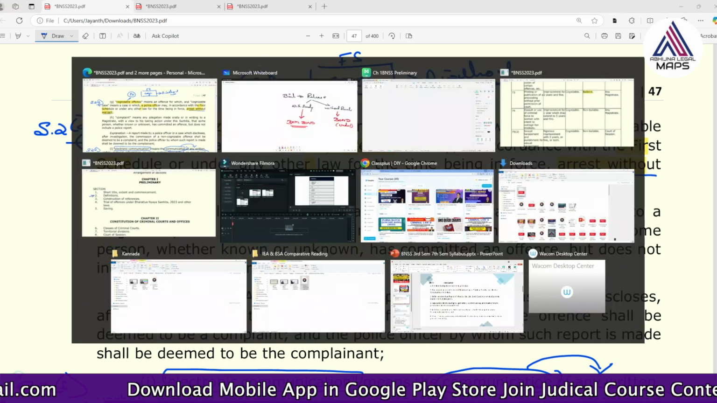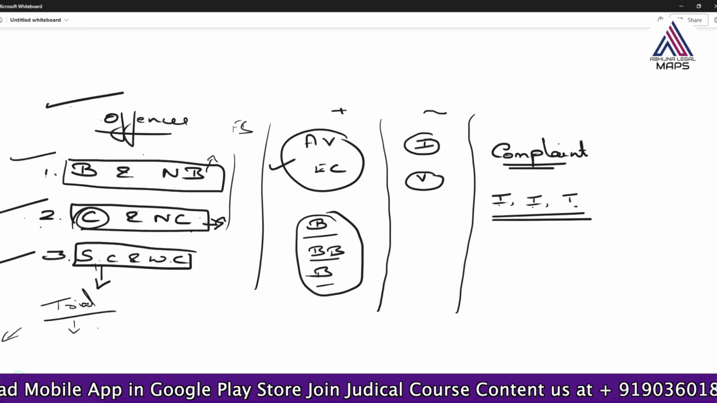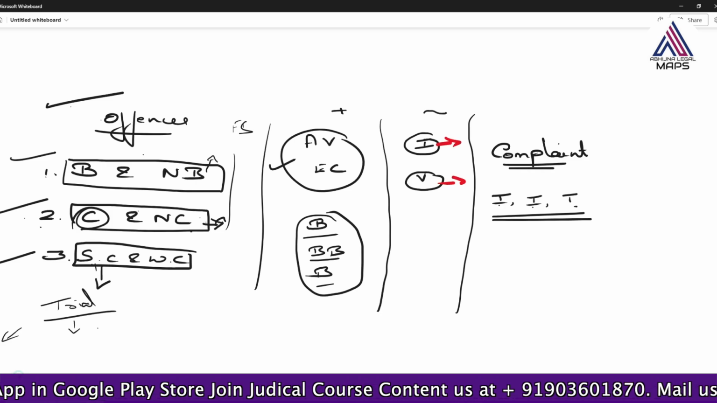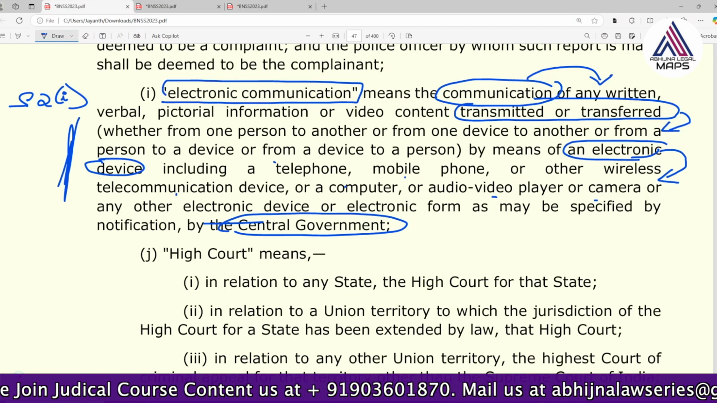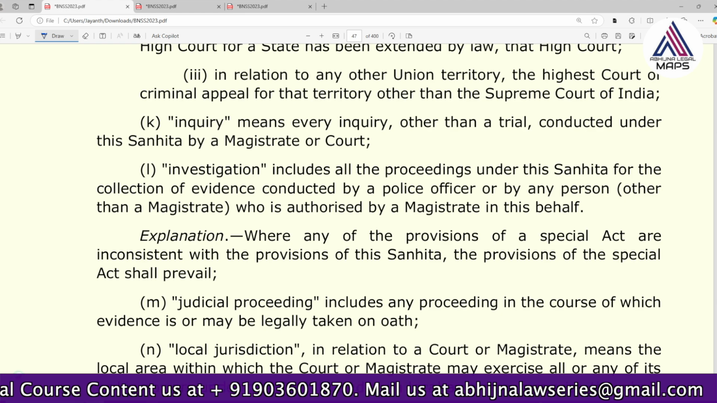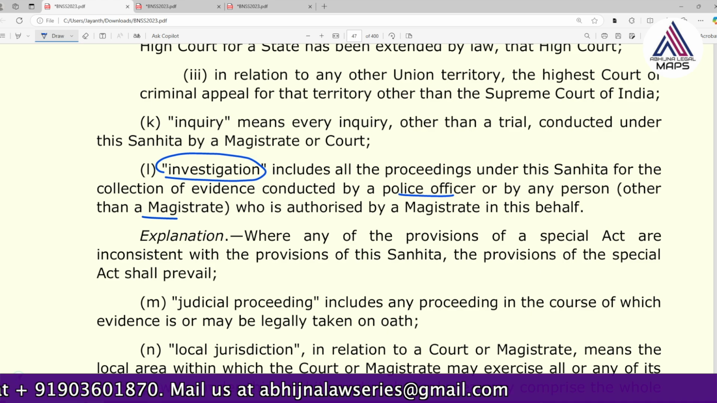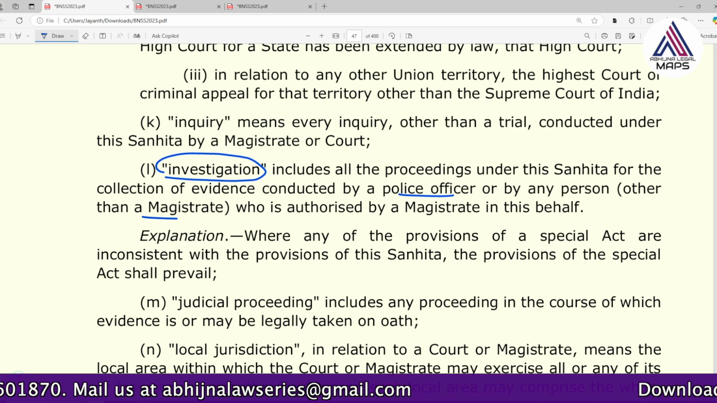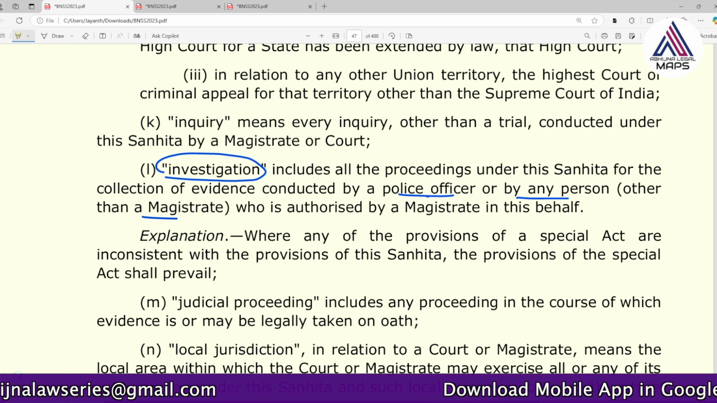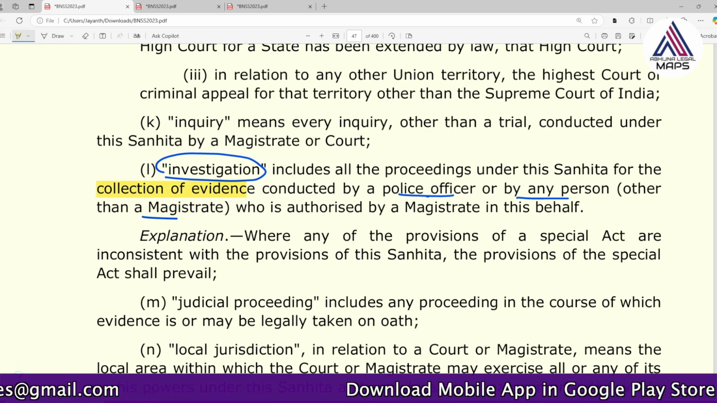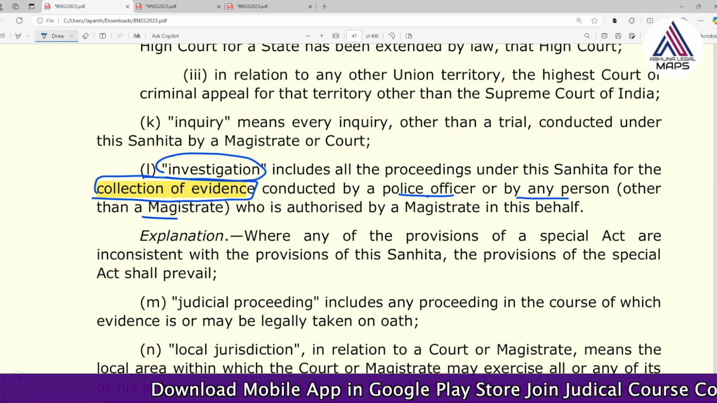Then let's understand some minor changes which have been made in the Act. They are with reference to the investigation and victim definitions. Investigation is done by a police officer or by any other person who is not a magistrate. And for what purpose is he conducting the investigation? For the purpose of collection of evidence. Very, very important. Please remember, for the purpose of collection of evidence, this is very necessary.